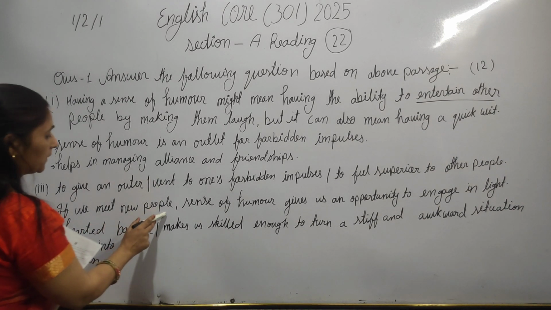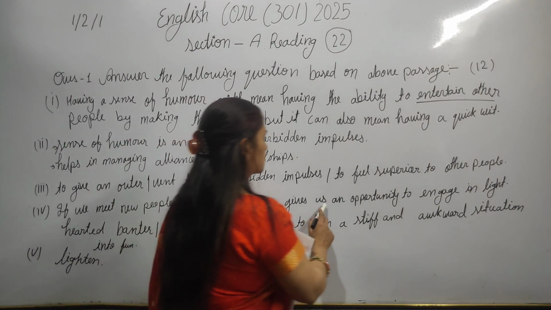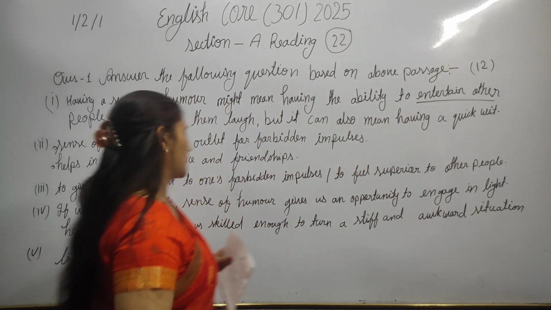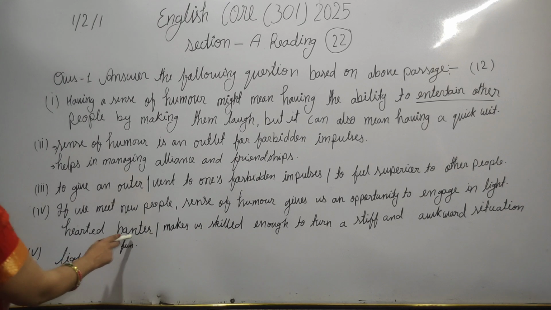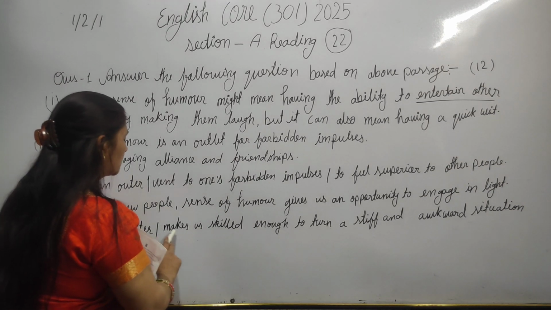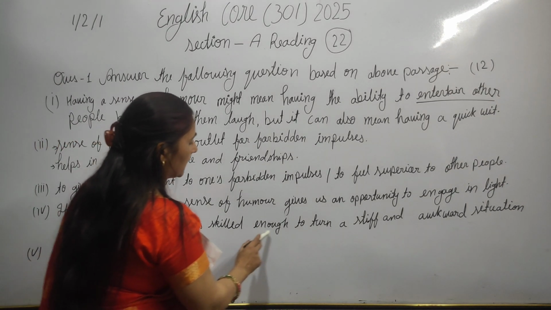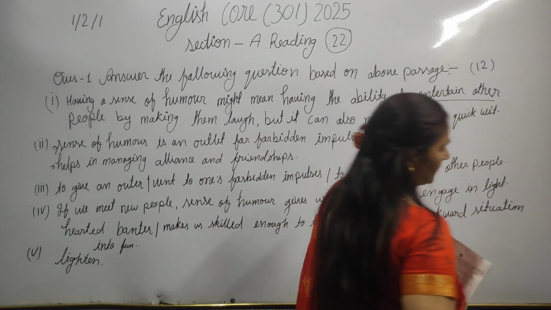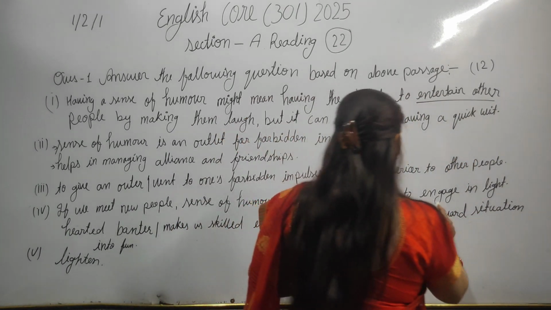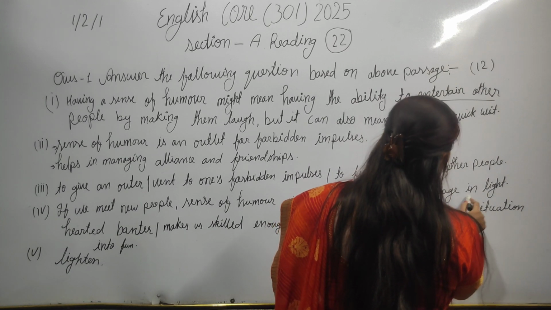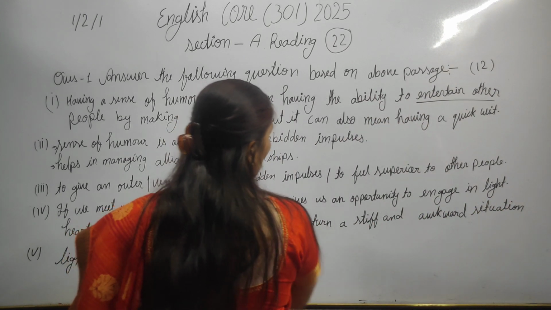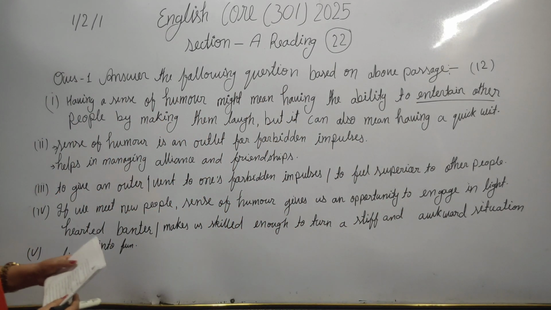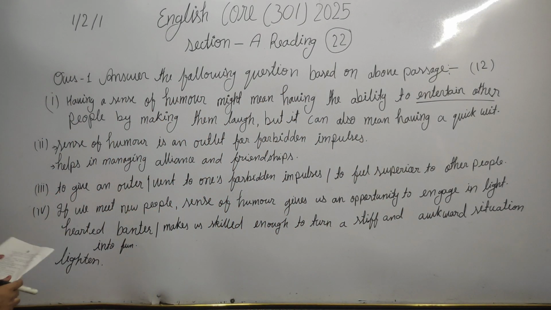If we meet new people, sense of humor gives us an opportunity to engage in light-hearted banter and makes us skilled enough to turn a shift or an awkward situation. So the opportunity to engage in light-hearted banter and to turn an awkward situation, this is the sense of question 4.